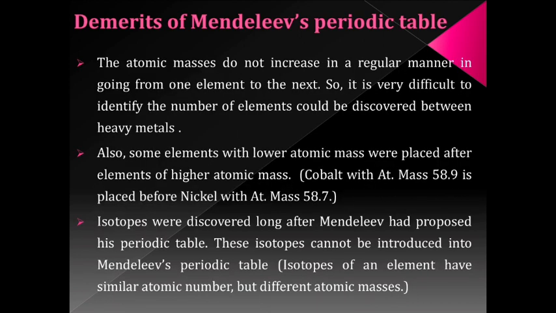One more thing, the isotopes cannot be introduced into Mendeleev's periodic table. Now the question is, what are isotopes? Isotopes are the atoms of the same element having different atomic masses but the same atomic number. As Mendeleev's periodic table is based on atomic mass, only one place is given for one element.